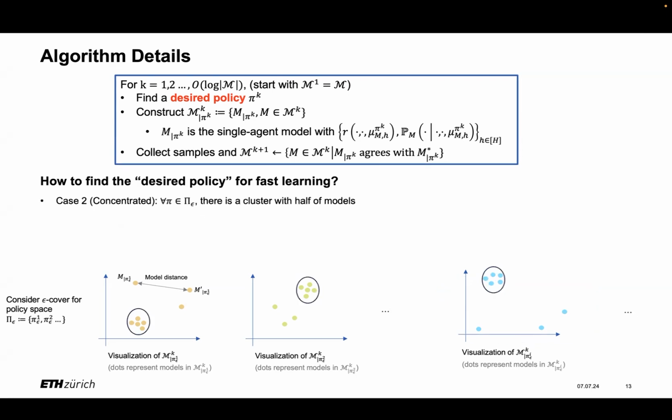And the second case is more challenging, which is what we call the concentrated case. Basically, for every policy, there exists a cluster containing half of the models. Our key observation in this mean-field game setting is what we call the local alignment lemma, which basically means that if we find some model that aligns with the true model conditioned on its equilibrium policy, then that equilibrium policy would also be an approximate equilibrium policy of the true model.